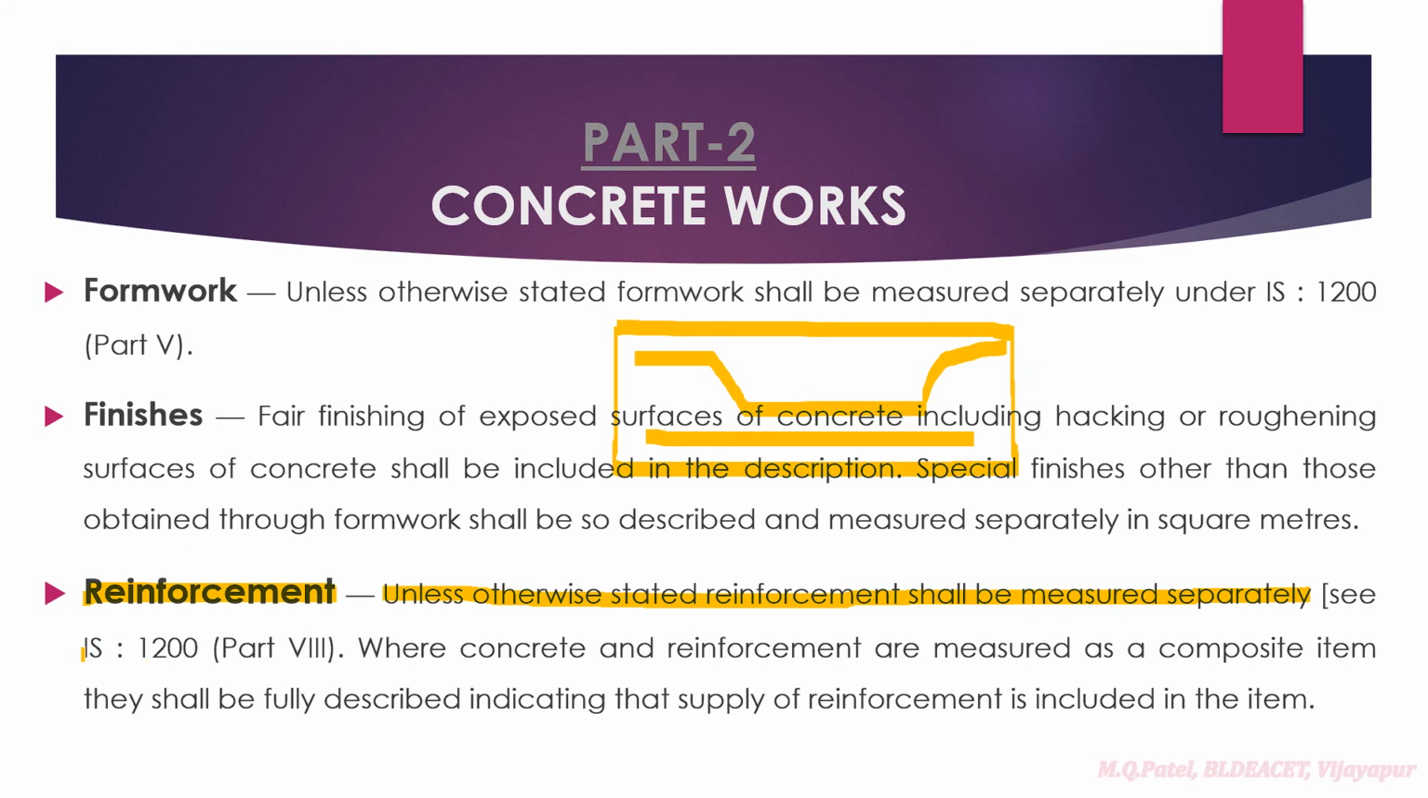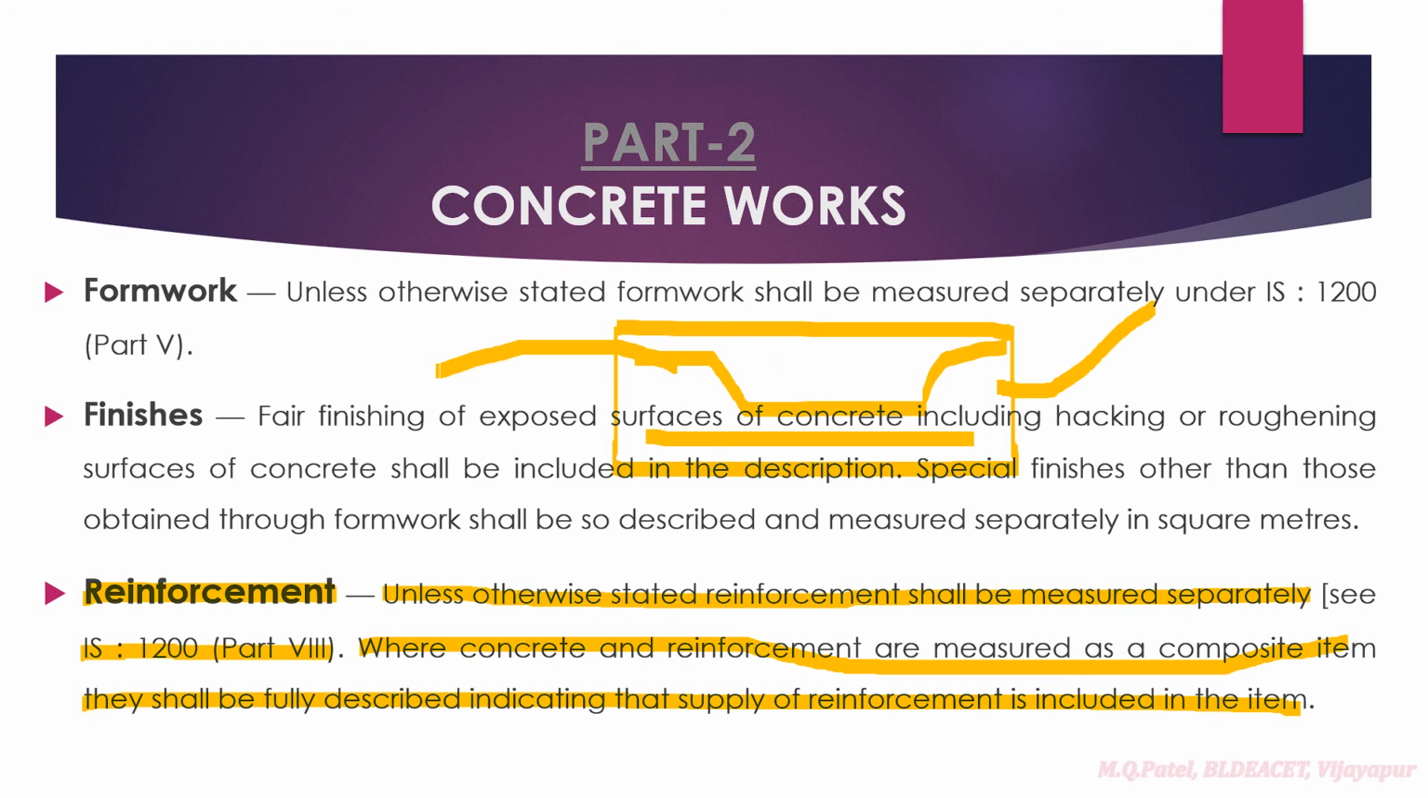The reinforcement measurement has to be done as per IS 1200 part so and so, right? Where concrete and reinforcement are measured as a composite item, they shall be fully described, indicating that the supply of reinforcement is included in the item, right? So if you are going to club concrete and reinforcement, then it has to be clearly described in the specification. If it is not specified clearly, then concrete has to be measured separately and reinforcement has to be measured separately.